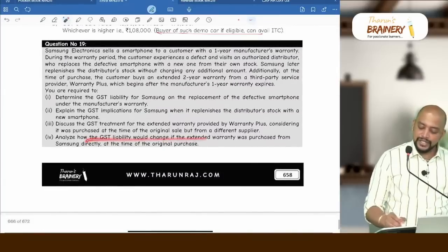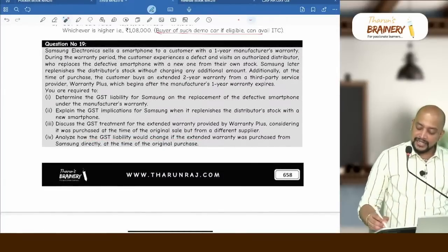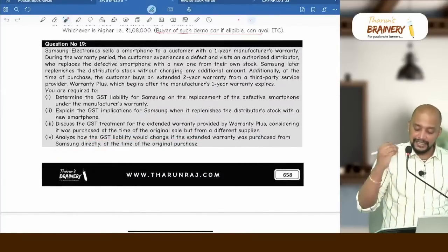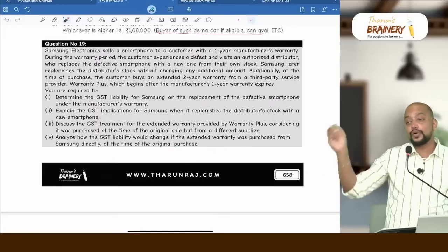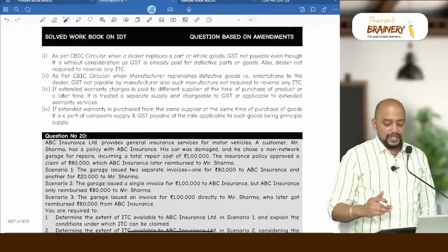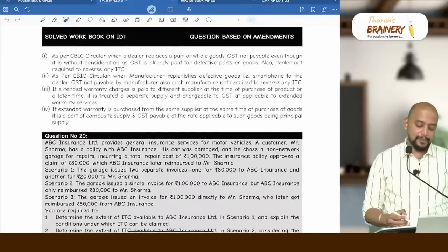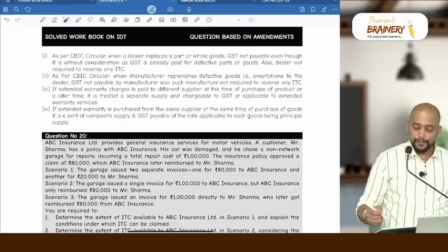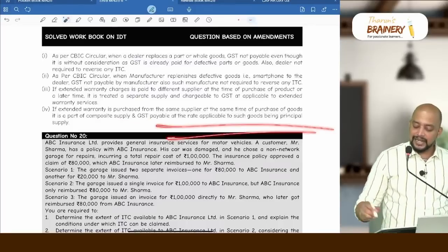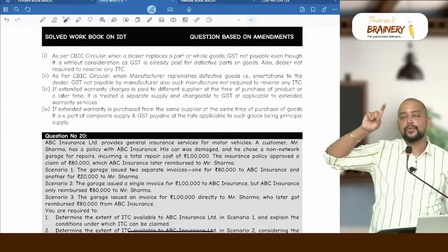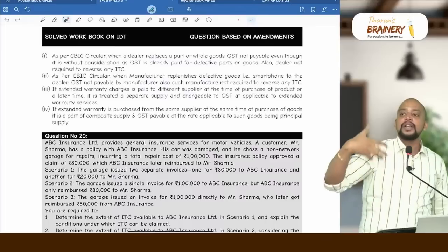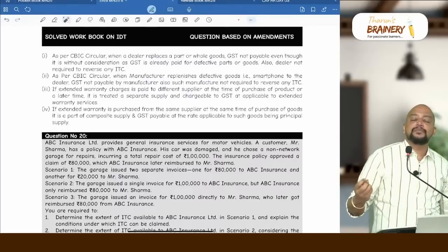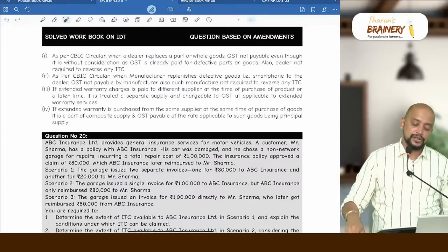Analyze how the GST liability would change if the extended warranty was purchased from Samsung directly at the time of original purchase. Then it will be treated as a composite supply. From the same supplier at the same time of purchase, it is a part of composite supply and GST is payable at the rate applicable to the principal supply. What is the principal supply here? That smartphone. Whatever is the rate applicable to the smartphone will be applicable even on the warranty charges also.